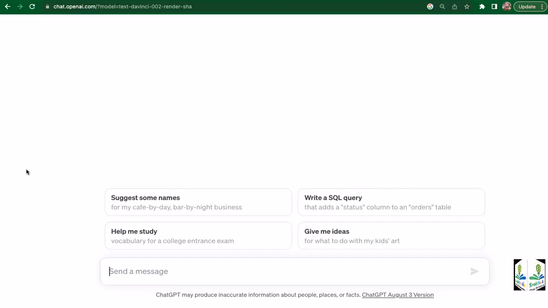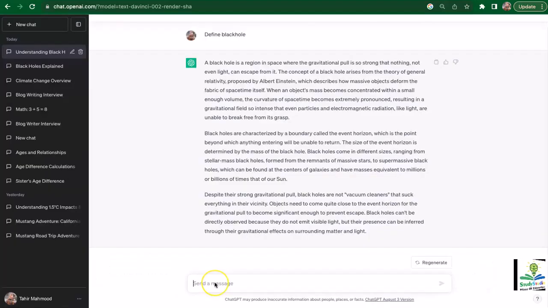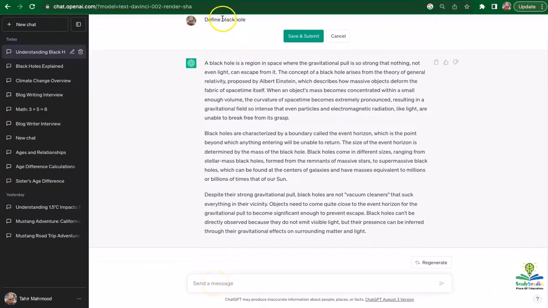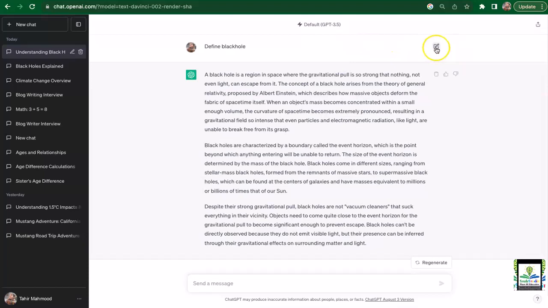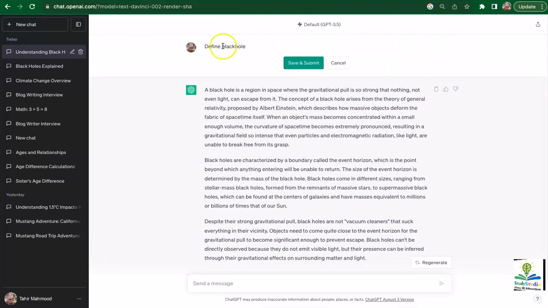Now, in the previous example on black hole, I started the sentence by saying define, which was a very strong action word that allowed ChatGPT to understand what we were looking for. Now I'm going to change this word to explain. So if you want to update your existing prompt, you will see this square button here, and if you click on it, it allows you to update your previous prompt.